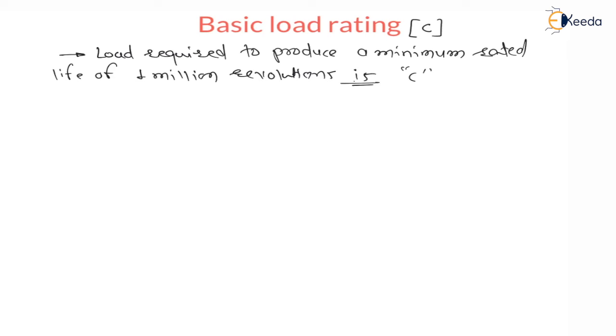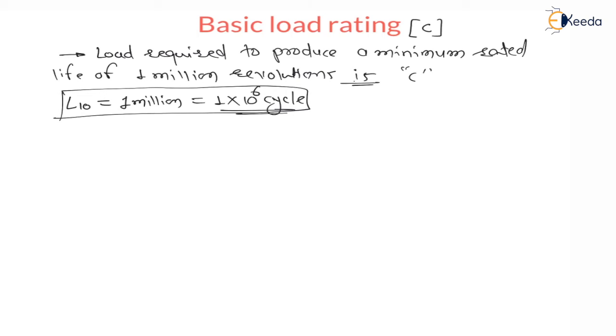If rated life L10 is equal to 1 million revolutions, that is 1 into 10 to the power 6 cycles before failure of 10% of balls of total balls, then the corresponding load on the bearing, this W, is called basic load rating in Newton.